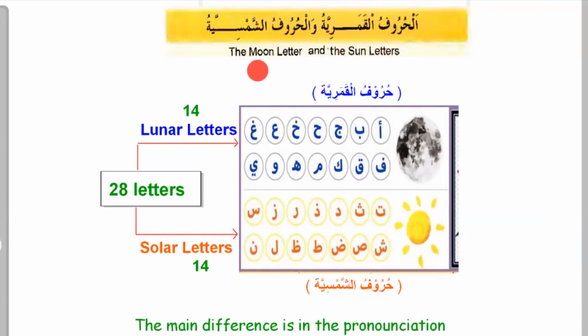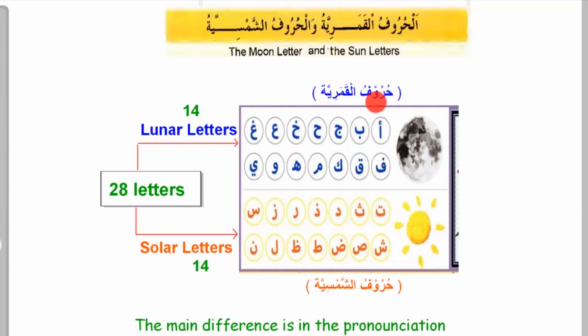Actually, huruf al-Qamariya and huruf al-Shamsiya, the moon letters and the sun letters, are not something strange. They are actually the letters of the Arabic language. If you can remember, the Arabic language is made up of 28 consonant letters, right? Out of them, 14 are huruf al-Qamariya and the other 14 are huruf al-Shamsiya.